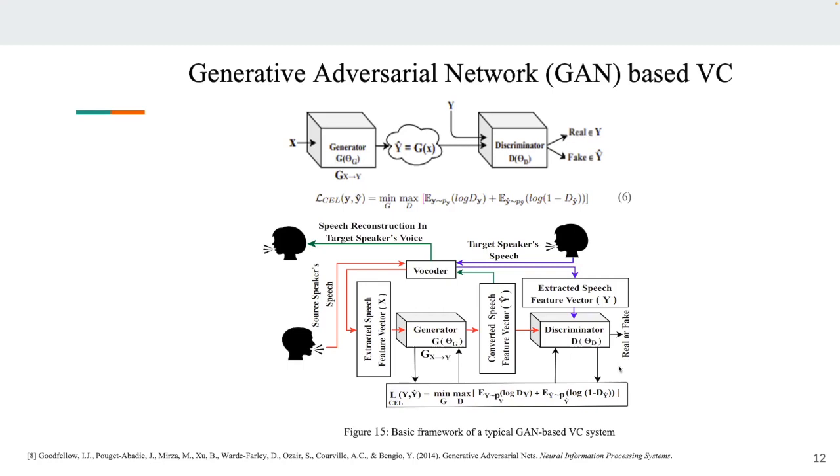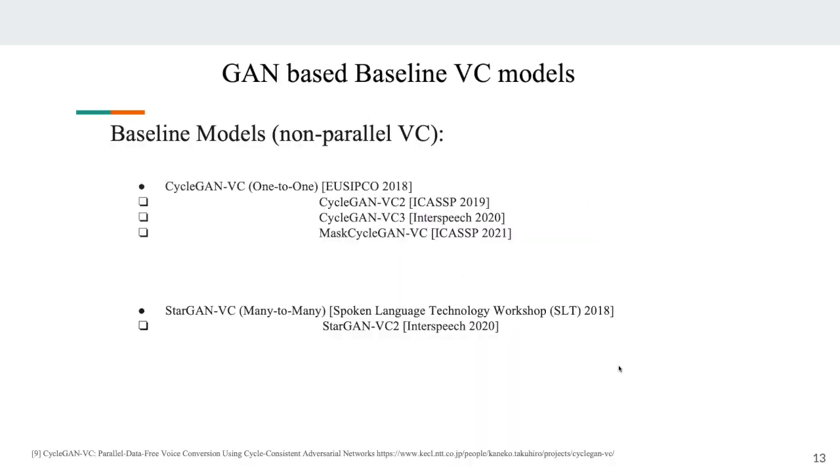The same thing is nowadays being used for voice conversion. Here we have the generator that maps the source speech features to the target speech features. There exists a discriminator, and every time it tries to classify whether the y hat belongs to the real or fake class. Once we obtain the Nash equilibrium state, the y hat becomes very similar to y, and then we can feed it to the vocoder for the reconstruction of the audible speech in the target speaker's voice.